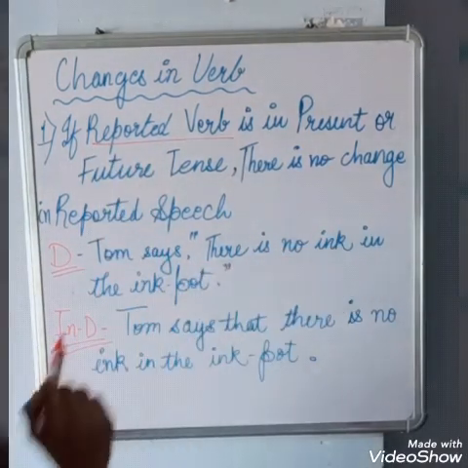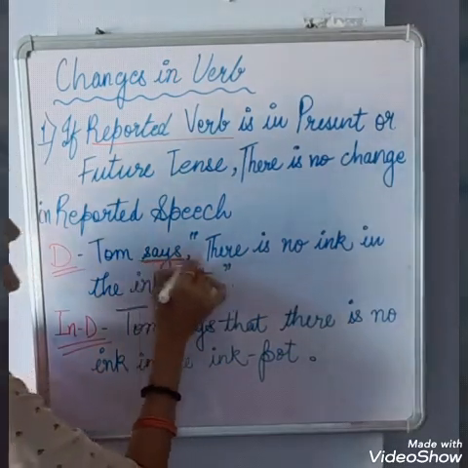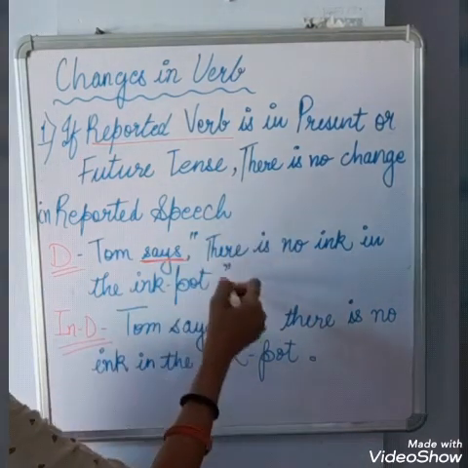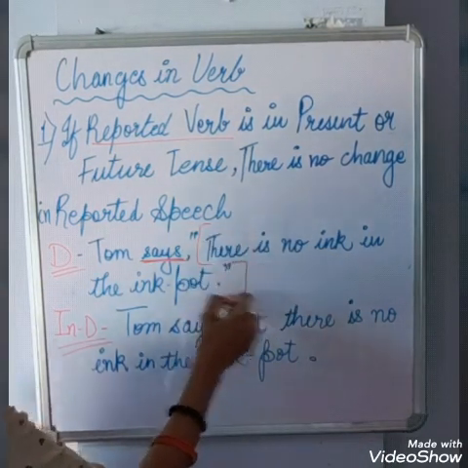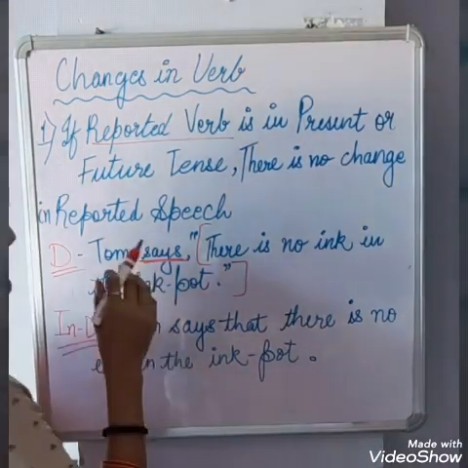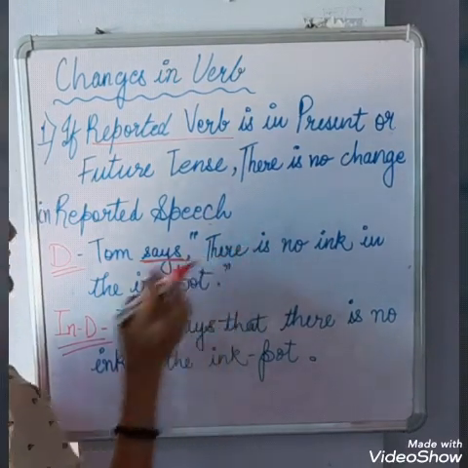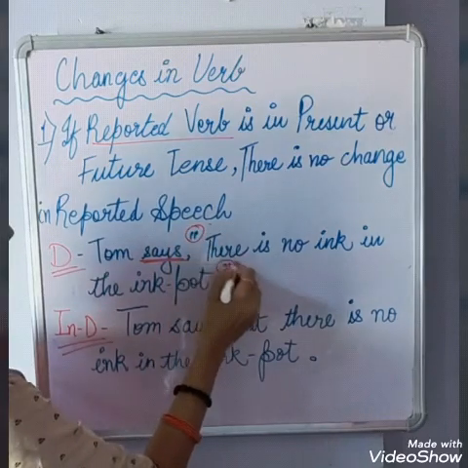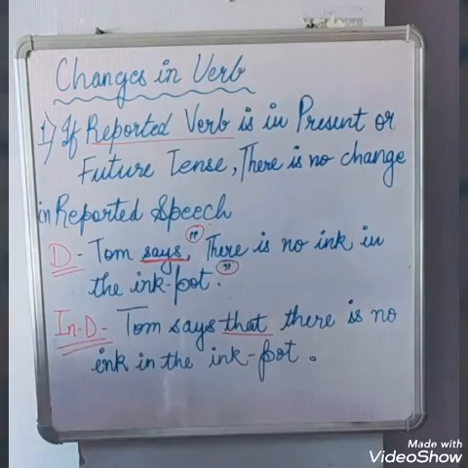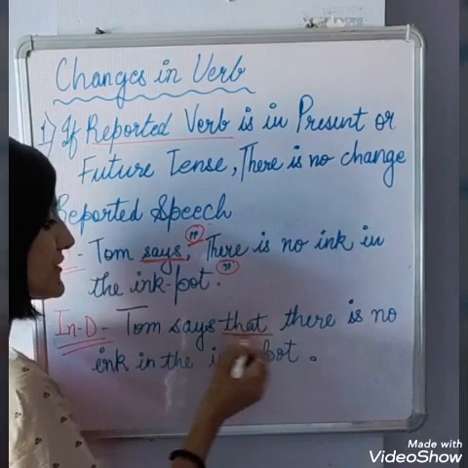The reporting verb is "says", which is in present tense, so there will be no change in the reported speech. To remove the inverted commas, you remove them and add "that" after "says".